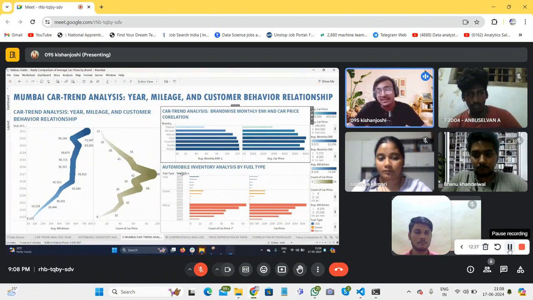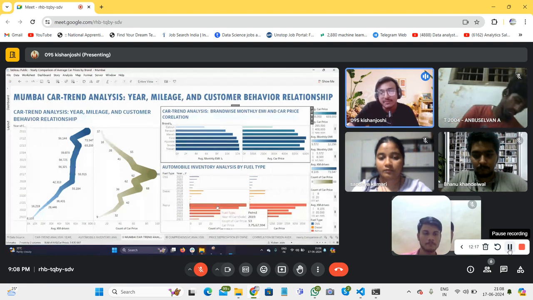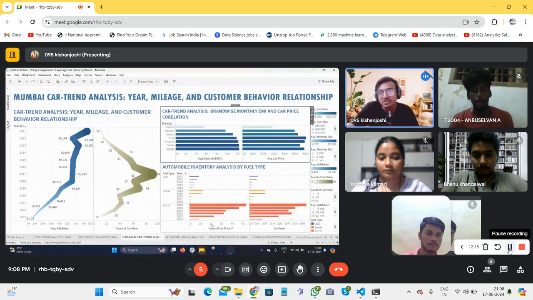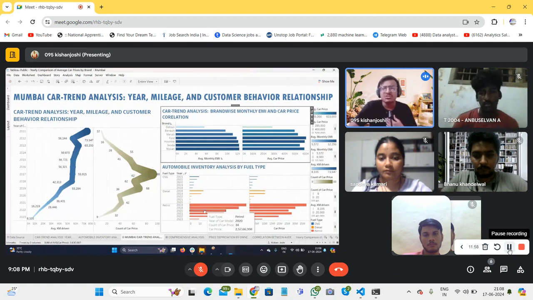The second trend we are seeing is the automobile inventory analysis by fuel type. Inside the inventory, the maximum number of cars present are petrol cars, and the sum of the car prices is also mentioned here. This graph suggests that most people sell their cars after the 4 to 5 year mark, specifically petrol cars. This is the insight we are getting.